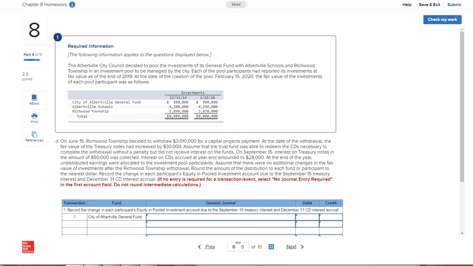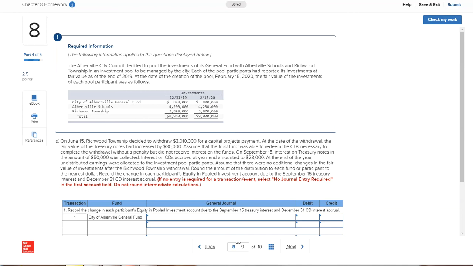And then in D, it asks you to, I don't have a page number for that one, but it's all in that same area. It asks you in D to record the change in each participant's equity and pooled investment account due to the September 15th Treasury interest and December 31st interest accrual.